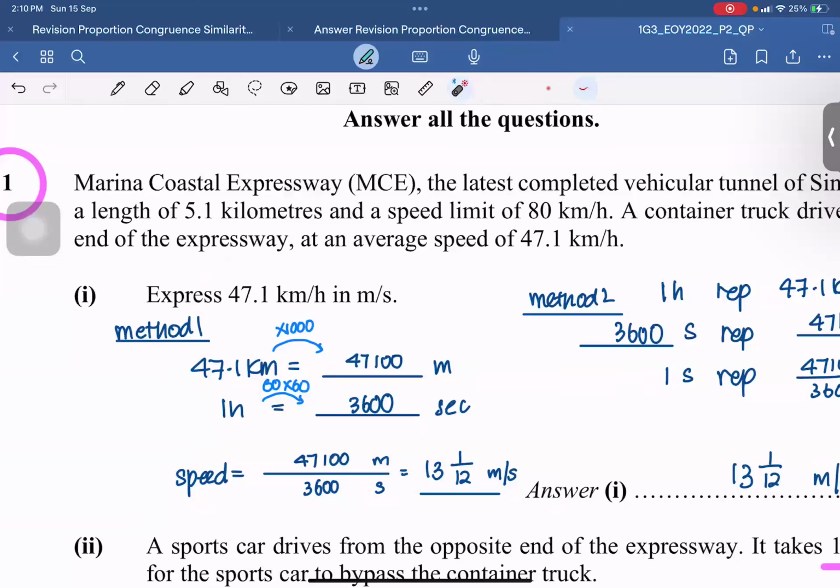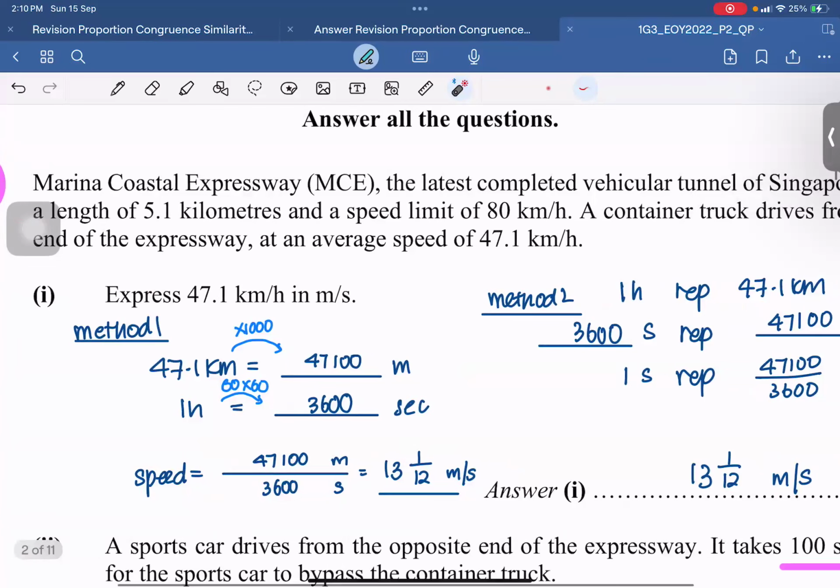Question 1 part 1. I already went through question 1 part 1, you're already late. Thank you very much, Aaron. We choose the one of meters per second, right? So we take 13 and 1/12, that's why I left the answer in exact fraction, mixed number.